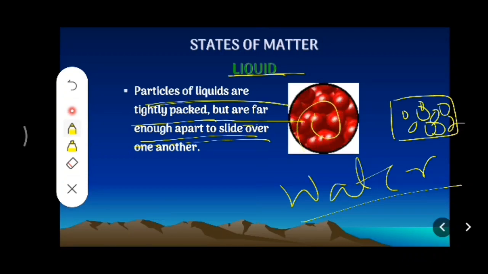Don't get confused because of this point. Particles of liquids are tightly packed but are far enough apart to slide over one another.